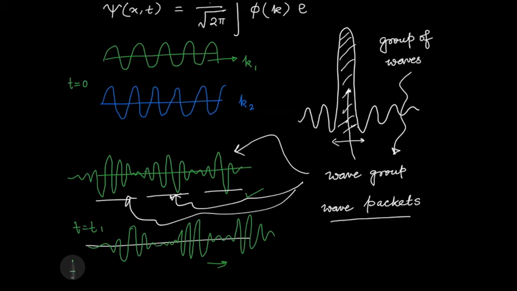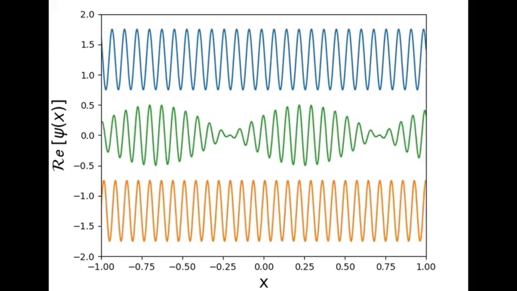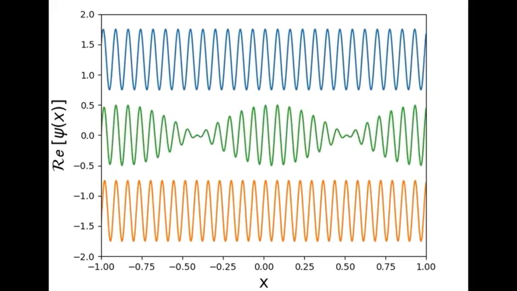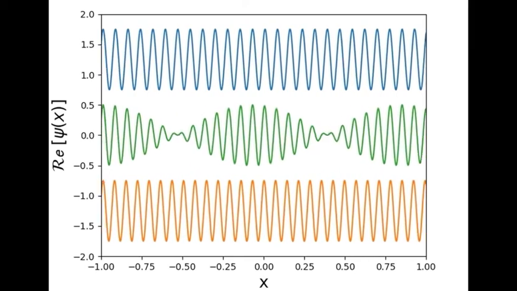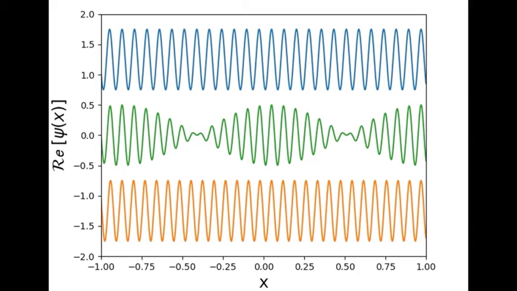Let me show that to you. Here I see there are two waves in the top and the bottom part, and they are superposed to make the wave in the middle. What you see is that this entire thing is traveling towards the right-hand side, and these bunches in the middle are the wave groups that we are talking about.